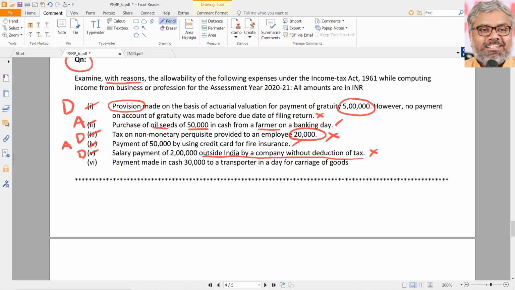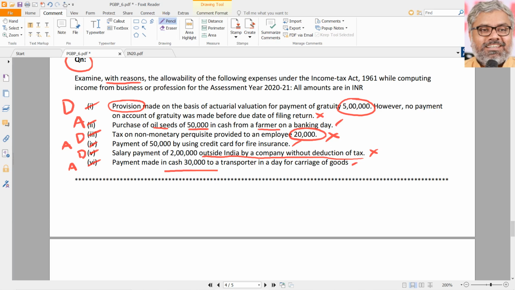Fully 100% is allowed. Then the sixth point: payment made in cash of 30,000 rupees to a transporter in a day for carriage of goods. See, for transporters the limit of 40A(3) is not 10,000, it becomes 35,000. So 30,000 is not a problem. That means it is allowed as deduction.